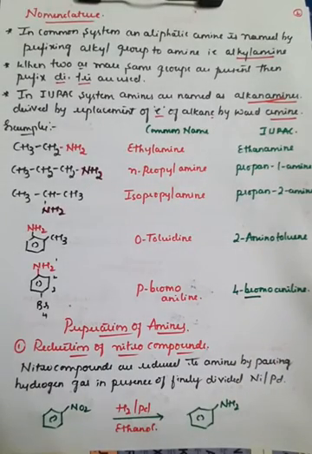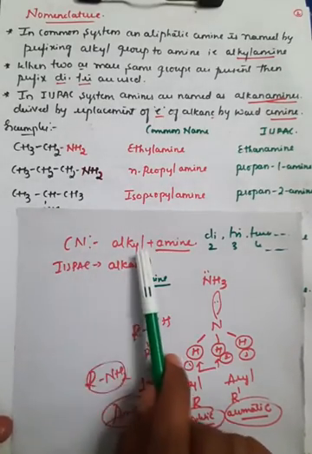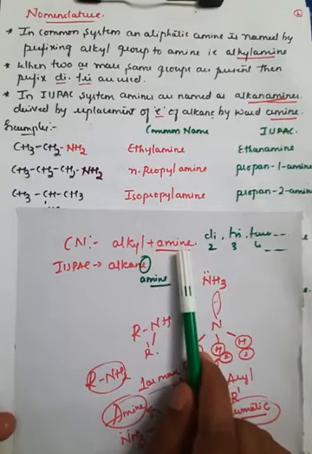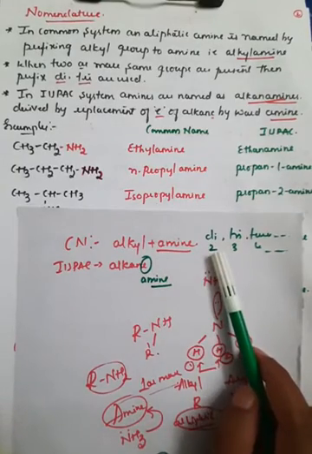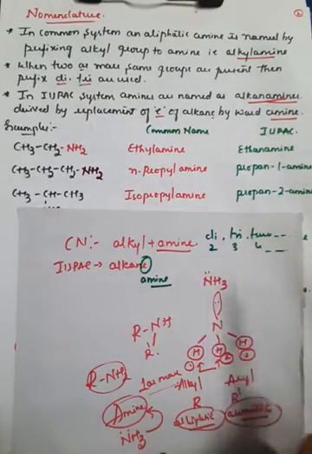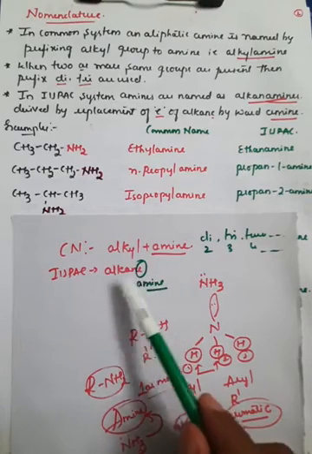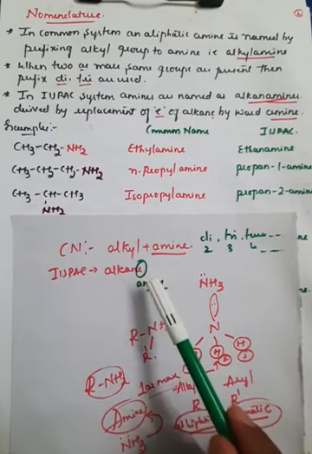This nomenclature can be given in the common system as well as in the IUPAC system. So once again I will explain. In nomenclature there are 2 types of naming: one is the common system and the other is the IUPAC system. In the common system, generally the alkyl group followed by amine is used. If more than one alkyl group is there, we use di for 2, tri for 3, tetra for 4, like this. Very simple. But in case of IUPAC, just one letter is replaced: the E of the alkane is replaced by the word amine.